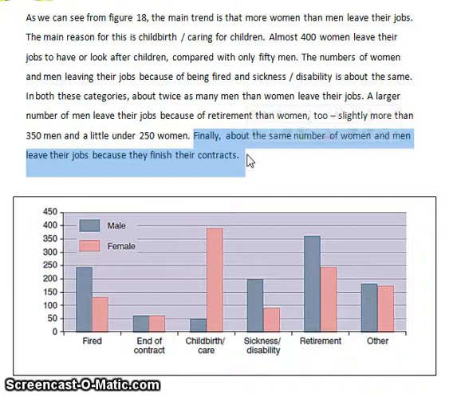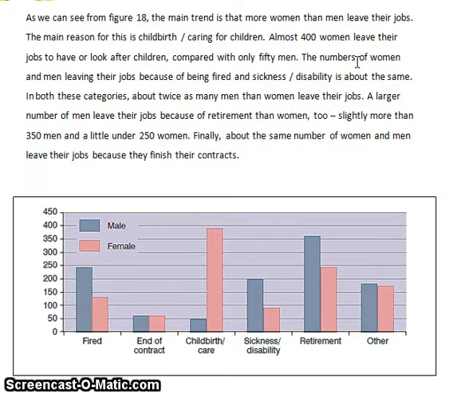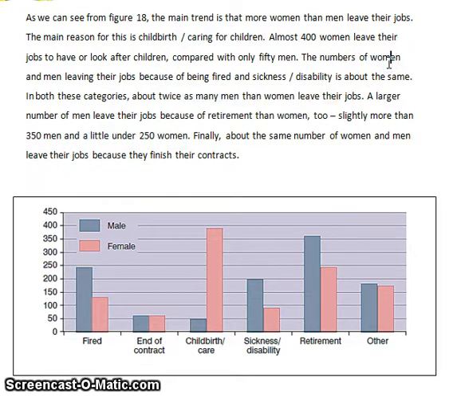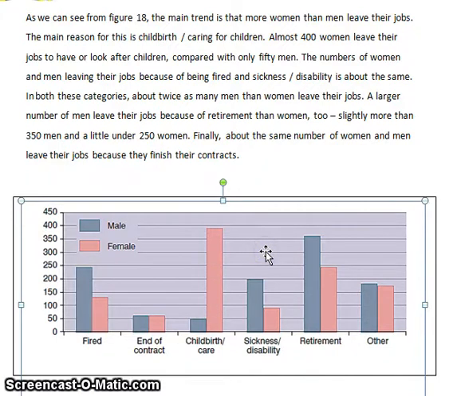One or two things I want to add here at the end. First, notice the kind of language I use in the writing when introducing numbers. We have learned this in class. Almost 400 women. Slightly more than 350 men. A little under 250 women. You do not need to give exact numbers, 348, 246, because people who are reading your text can also see the bar graph at the same time, so they can check if they want the exact numbers.